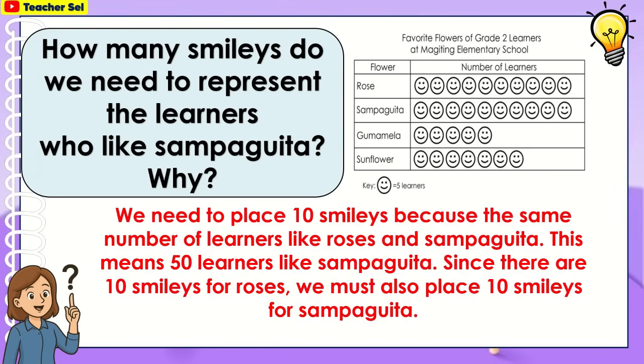We need to place 10 smileys because the same number of learners like roses and sampaguita. This means 50 learners like sampaguita. Since there are 10 smileys for roses, we must also place 10 smileys for sampaguita.